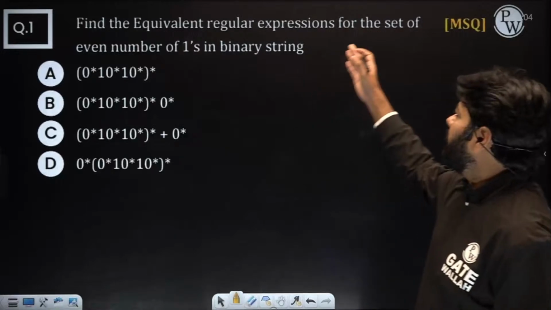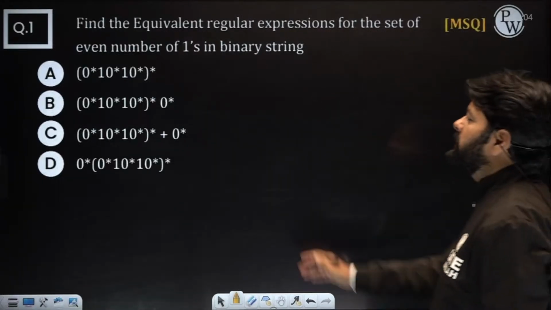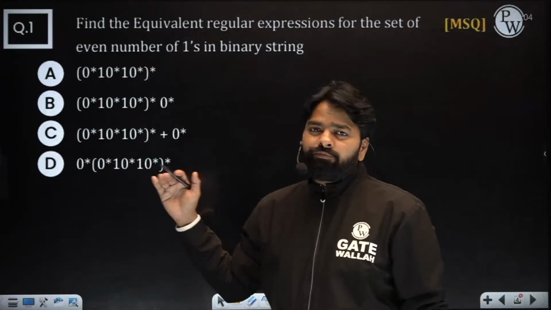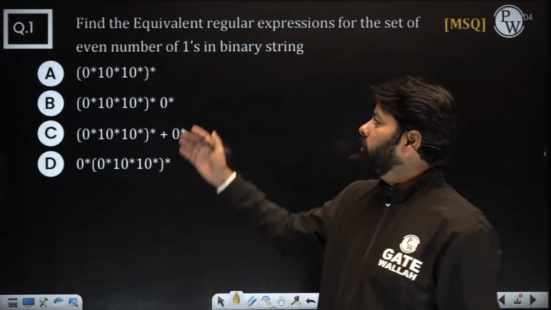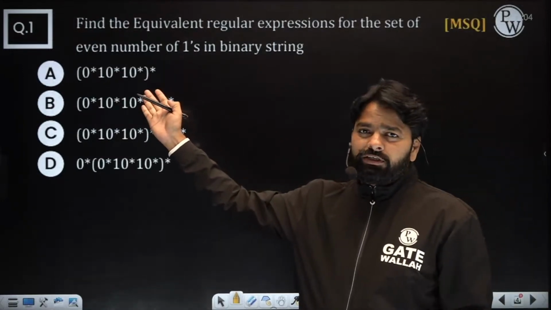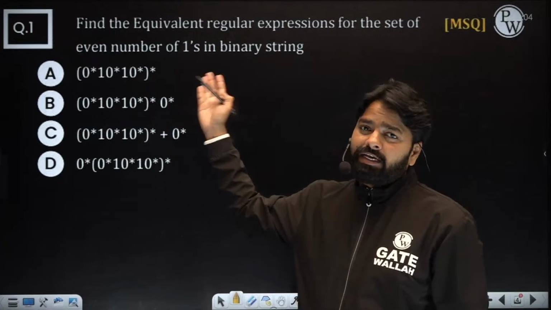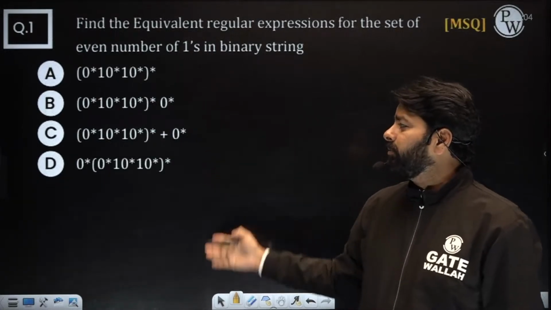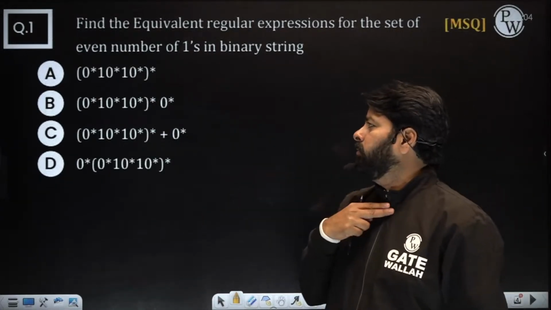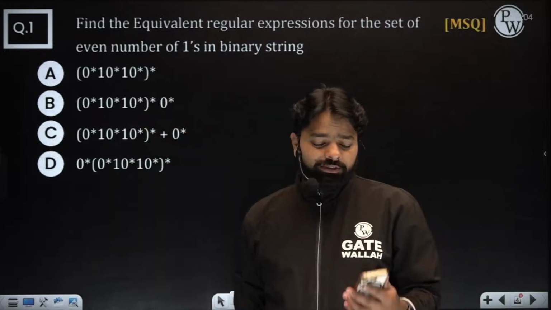Find the equivalent regular expression for the set of even number of ones in binary string. So you have binary string and you need to produce all the even number of ones, that means every string that has even number of ones you should produce from these expressions. You need to identify the equivalent ones. Can you do it?